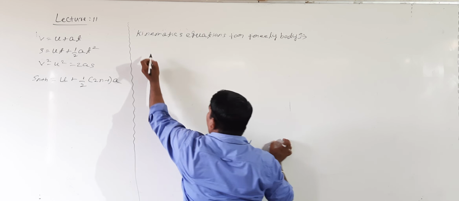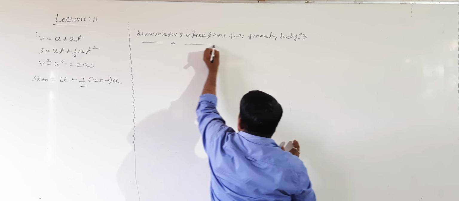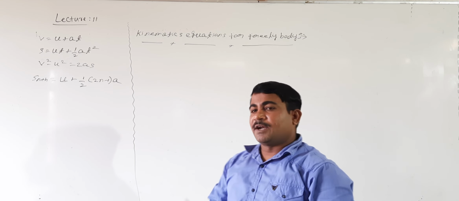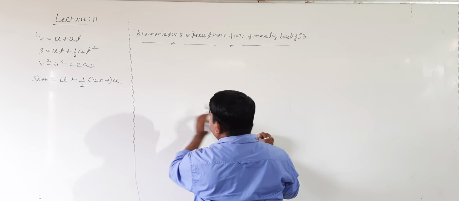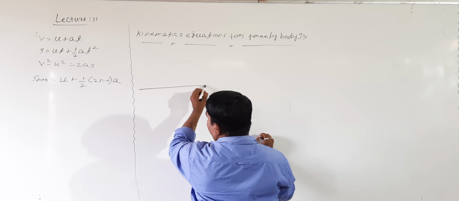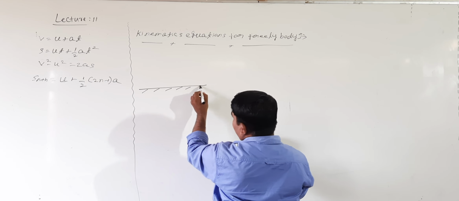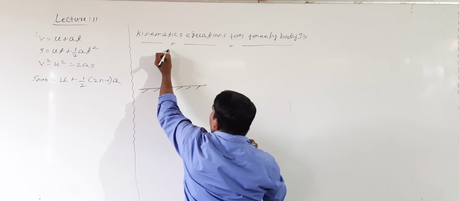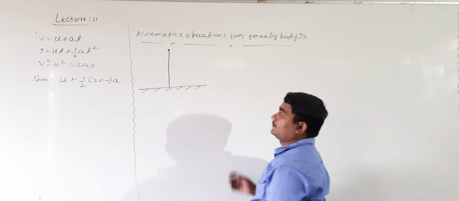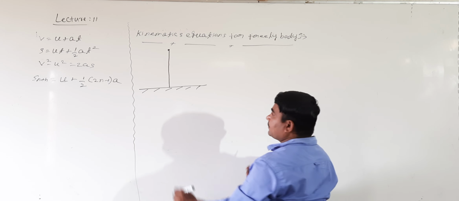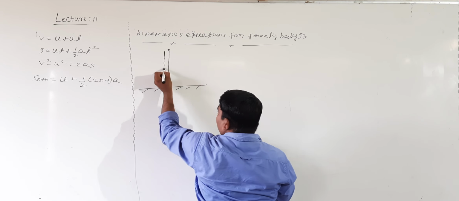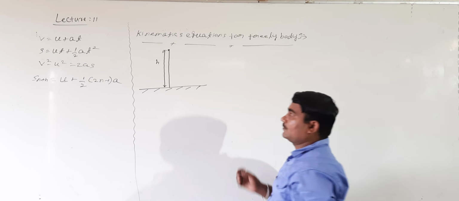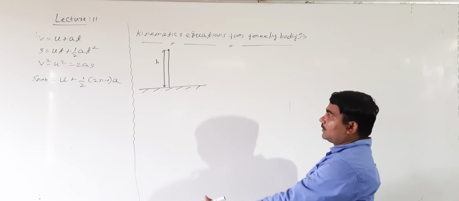Kinematic equations for freely falling body. Look at how to write. Let us take this as the ground, and this is the tower. See here, the tower height, how much? Tower height I will take as h, the height of the tower, right?